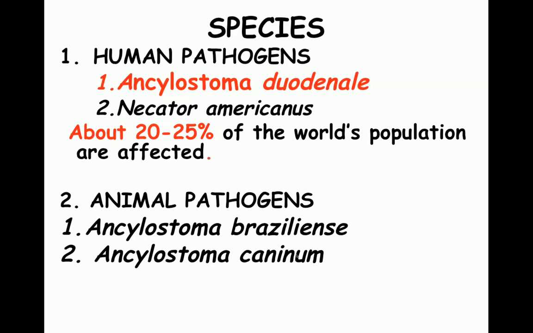Coming to the species of this pathogen, in humans there are two species, Ankylostoma duodenale and Necator americanus. Now it is very difficult to differentiate between the two. Both are responsible for iron deficiency anemia, and about 20 to 25% of the world population are affected by this parasite. Similarly, two animal pathogens are important. One is Ankylostoma braziliense and the second is Ankylostoma caninum. These two pathogens are known as the dog hookworm, and they are passed in the feces of dogs.